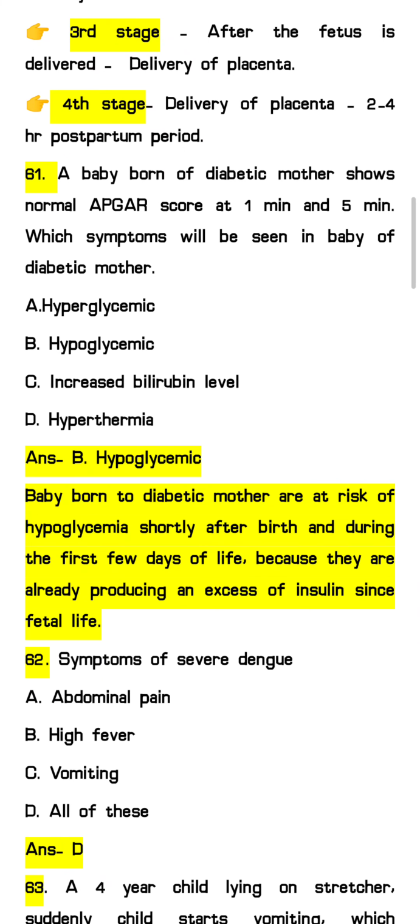So here we can see the rationale. As we know, the baby is born from a diabetic mother, so the mother already has diabetes. After birth, the baby is at high risk of hypoglycemia shortly after birth and during the first few days of life, because the baby has been producing an excess of insulin since fetal life, as in the fetal life the baby is in the womb of the diabetic mother. So after birth, the baby may develop a hypoglycemic condition, and the baby will show the hypoglycemic stage.